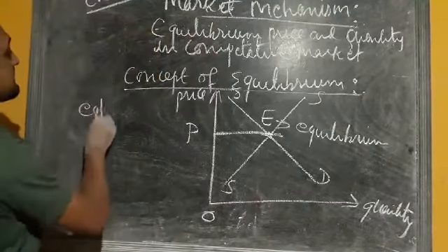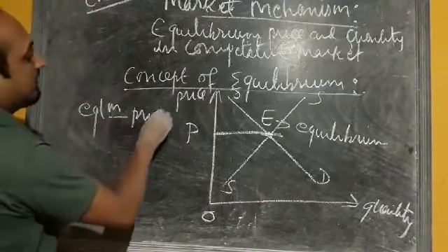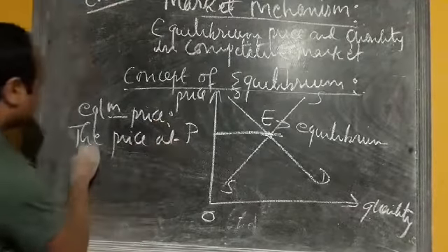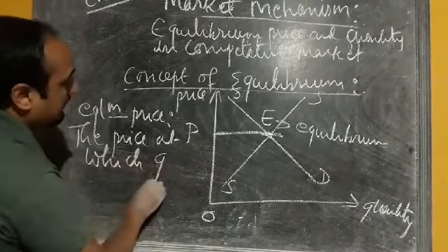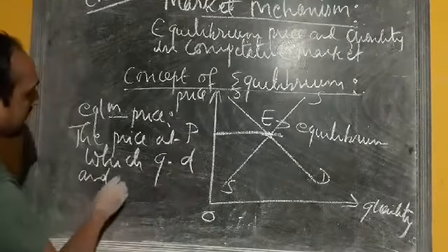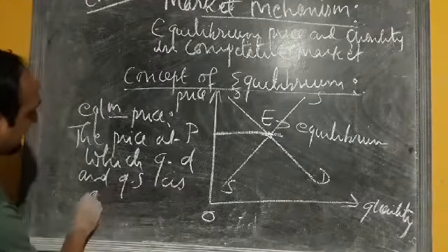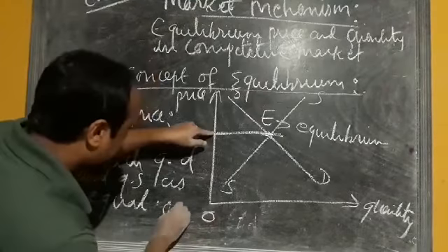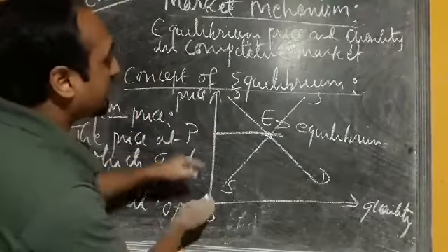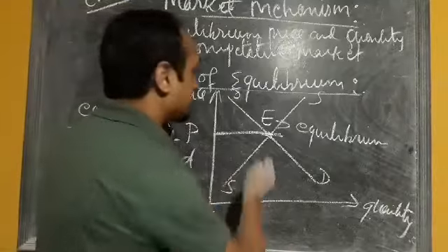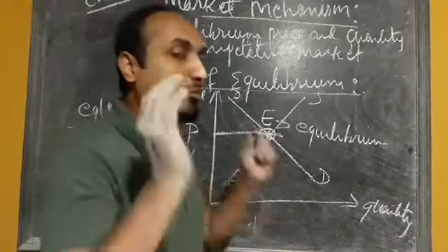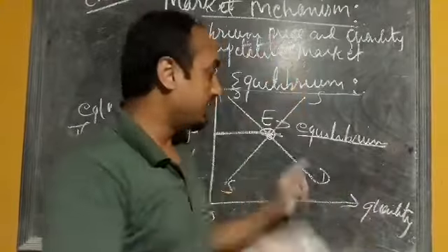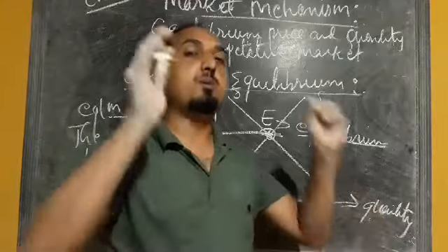What is the equilibrium price? The price at which quantity demanded and quantity supplied are equal. So OP is the price at which quantity demanded and quantity supplied are equal. This intersection point represents both curves intersecting each other, meaning they are at the equilibrium point. Here the quantity demanded and the quantity supplied are equal.